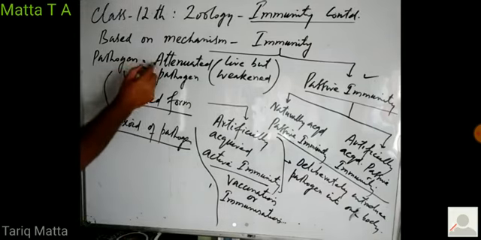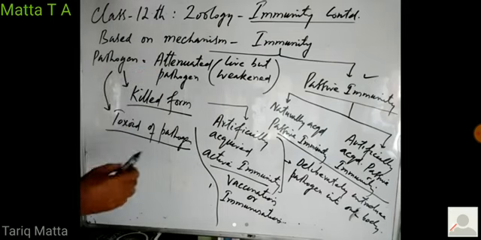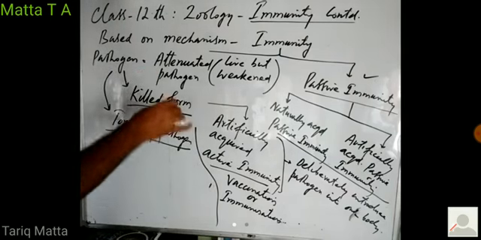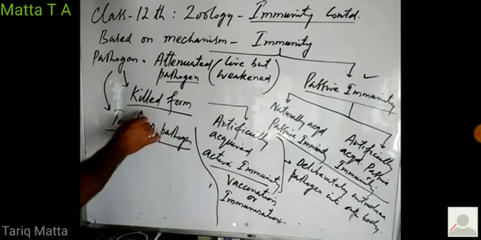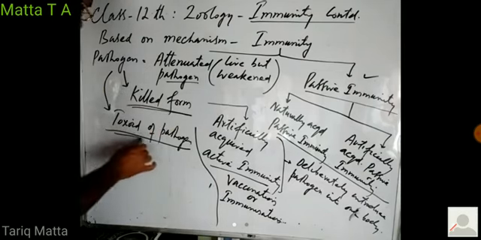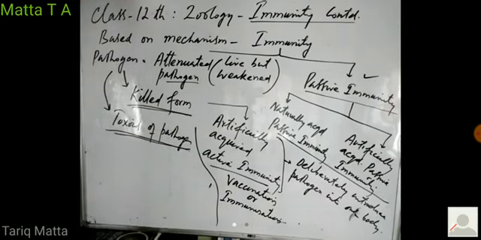So in this way, a pathogen is deliberately inoculated into the body, either in attenuated form or in killed form or in toxoid form, right? The toxin or pathogen is neutralized and then it is introduced into the body.